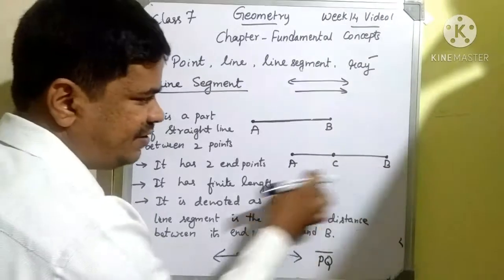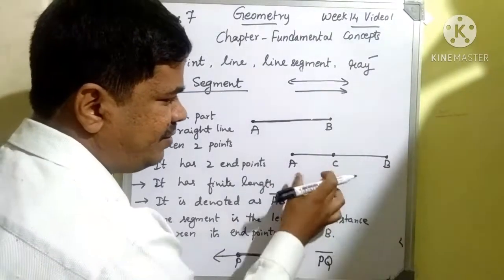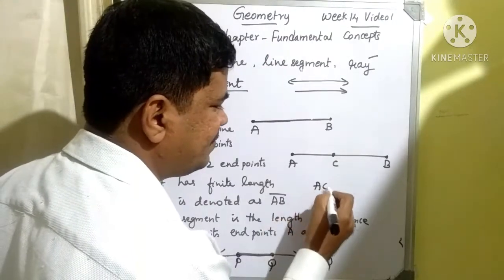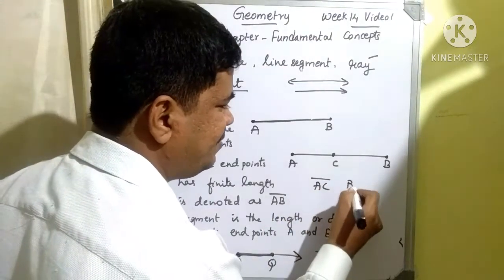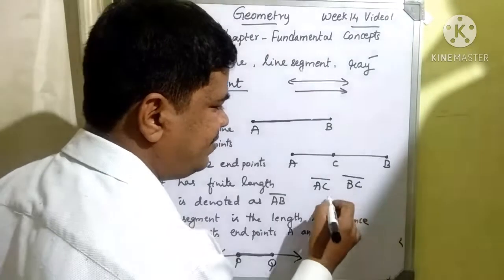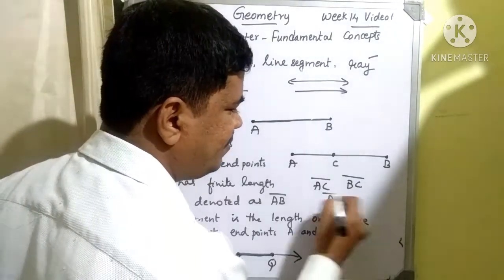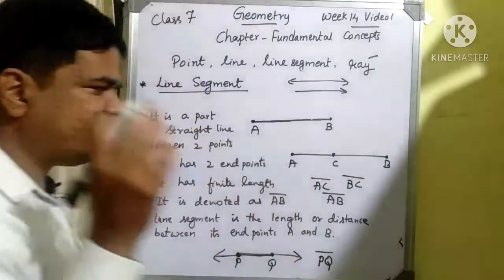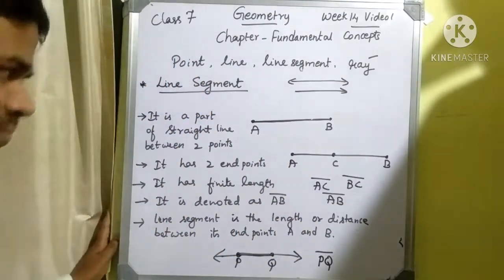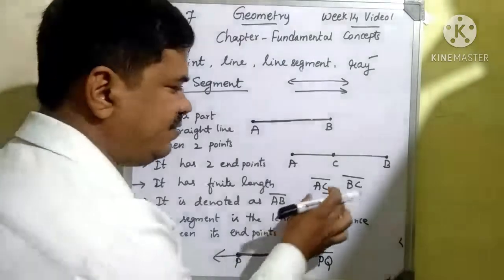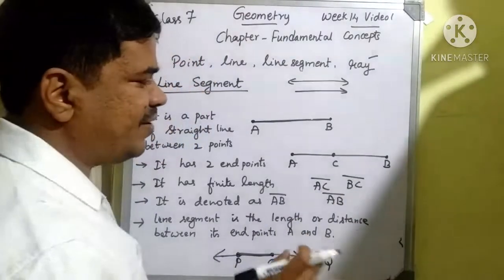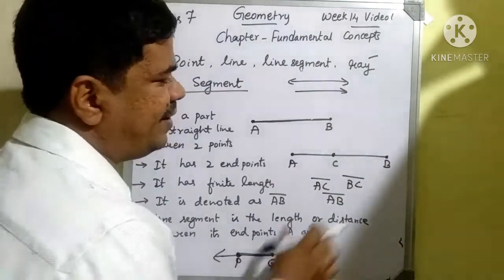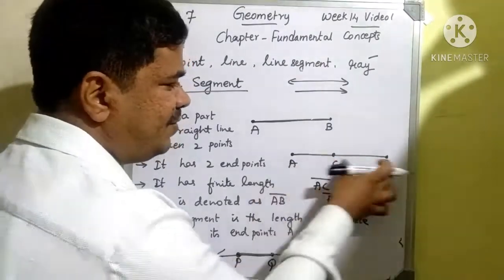For example, if I check here, how many line segments are there? One is AC, another one is BC, and another one is AB. AB is also a line segment because it has two endpoints. You just have to think about the endpoints here, and then there are three line segments. One is AC, another is BC, and another is AB. I can represent AB equals AC plus BC.